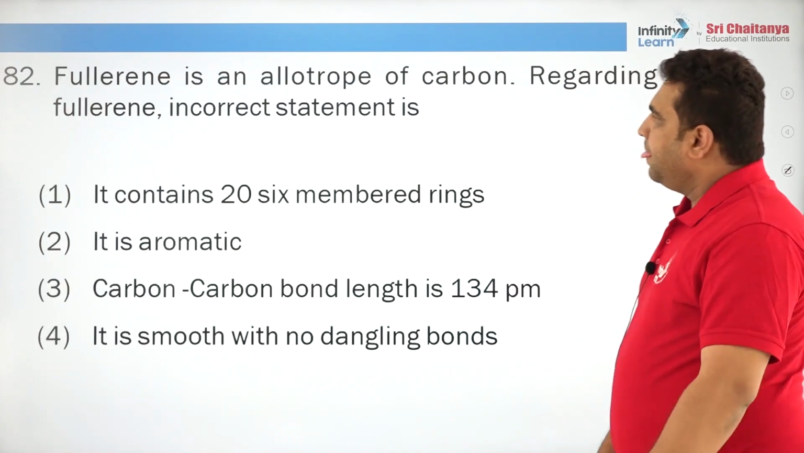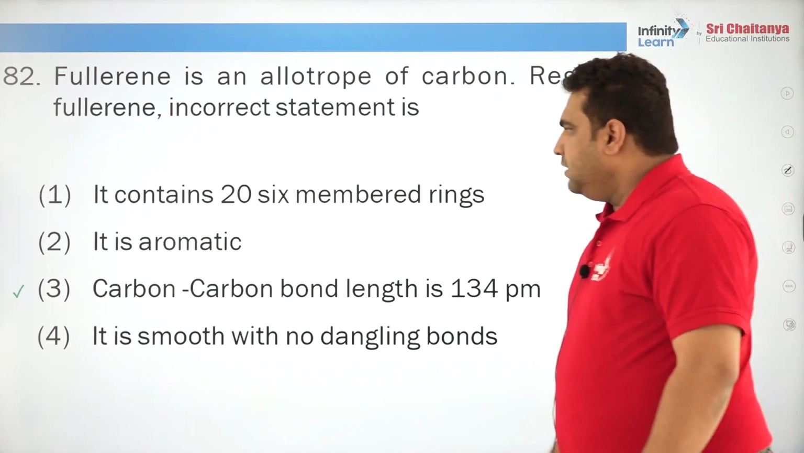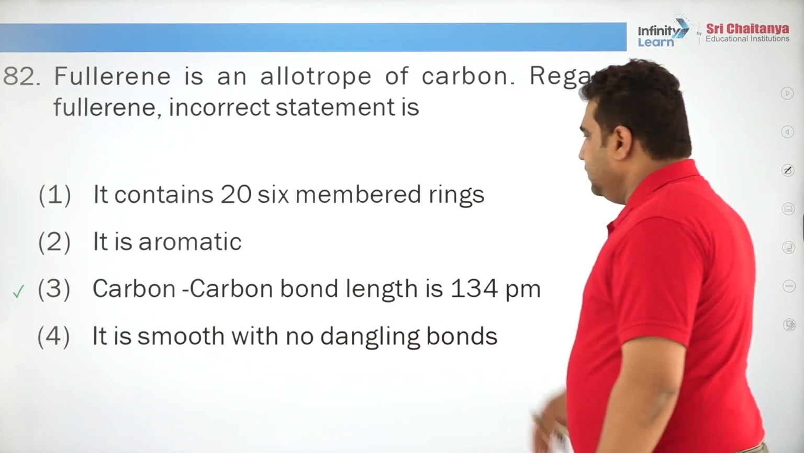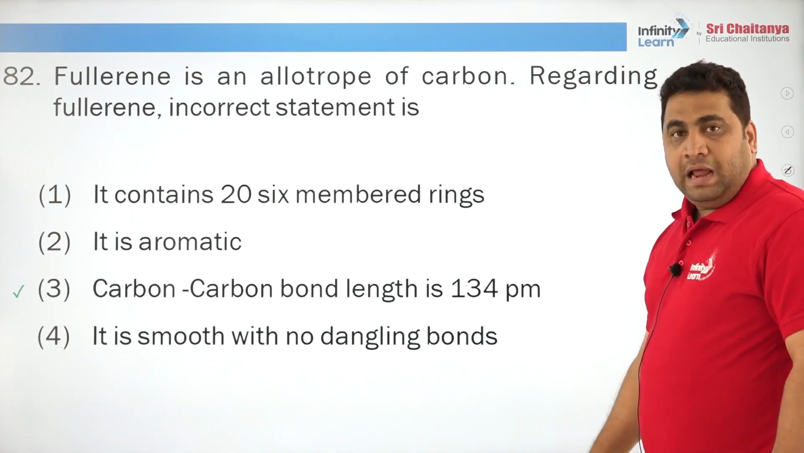Okay, next. Fullerene is an allotrope of carbon. Regarding fullerene, the incorrect statement is, the only incorrect statement here is that the carbon-carbon bond length is 134 pm, or you can even say 1.34 angstroms.